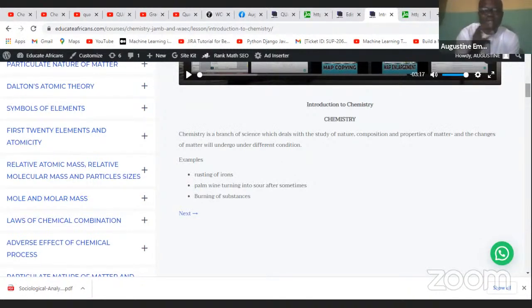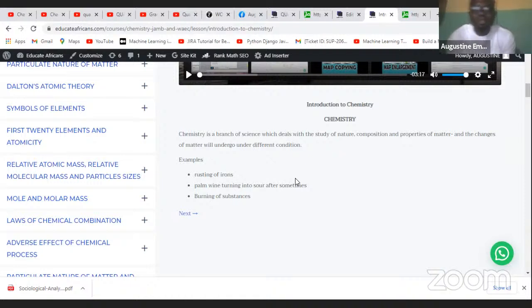Milk is a matter. Matter is anything that has weight and can occupy mass. Me and you, we are both matter. You understand? So if you want to study our nature, our composition, and our properties, then you're doing principally what we call chemistry. So chemistry is when you study the nature, composition and property of a given thing. That is chemistry.